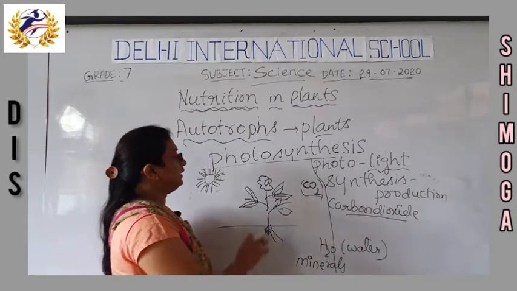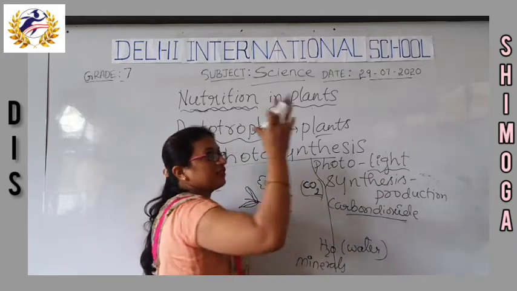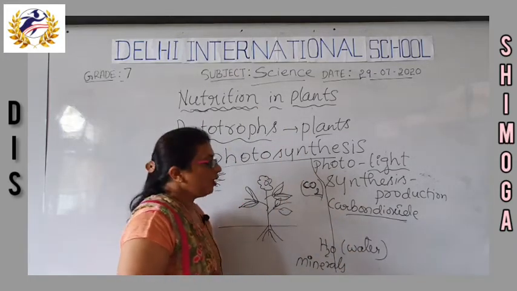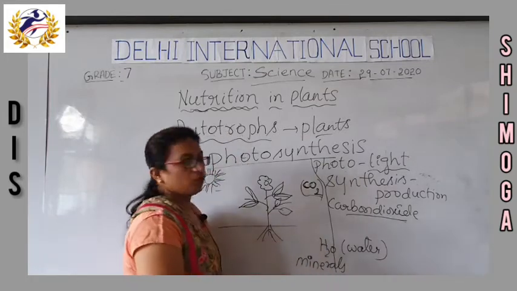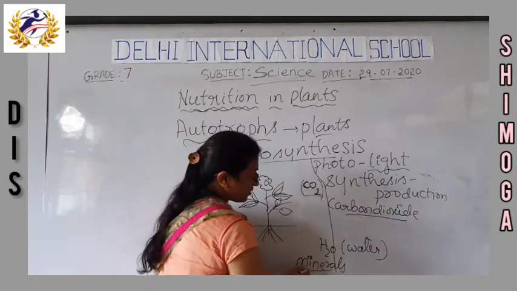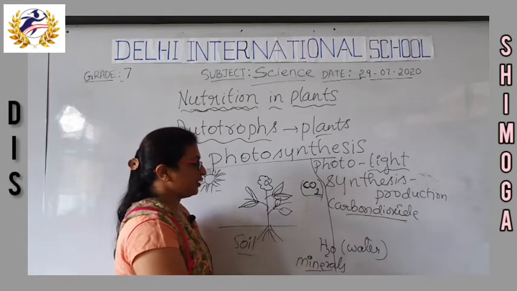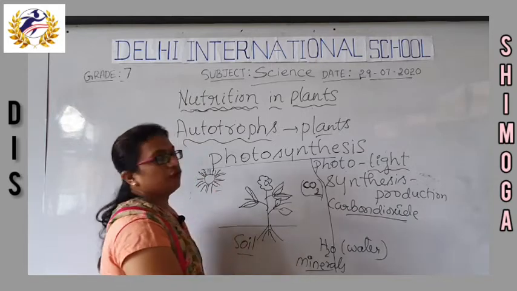Okay, so by using these simple materials like carbon dioxide, which is present in the atmosphere, and water, and minerals present in the soil, they will prepare the food.